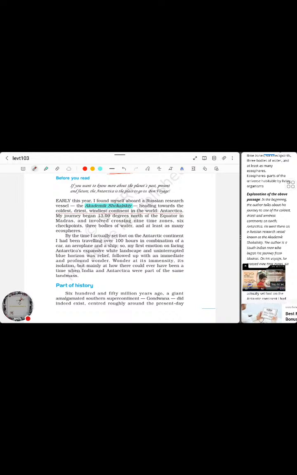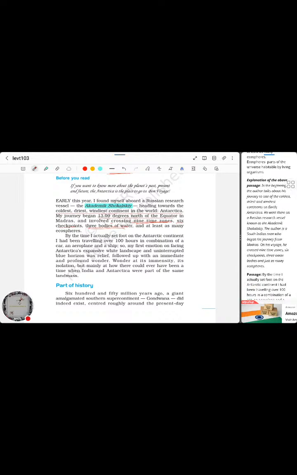He has accurately pointed out the latitudinal address, 13.09 degrees north of the equator, and he had to cross 9 time zones, 6 checkpoints, and 3 bodies of water, I think the Indian Ocean, Pacific Ocean, and the Antarctic Ocean, and at least as many ecospheres. Ecospheres implies that he saw a lot of different environments while crossing these points towards Antarctica.